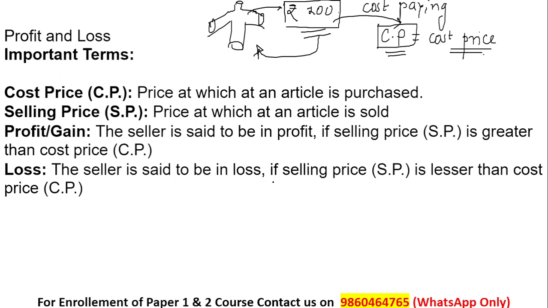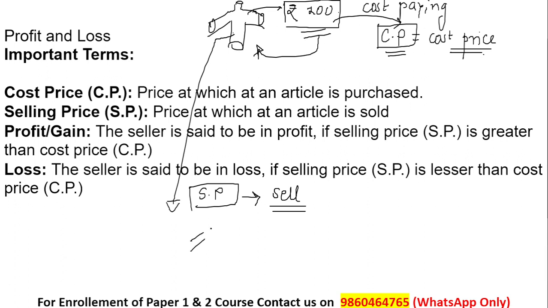Similarly, there is one more term named the selling price. The word itself suggests selling. Whatever object is there, we are actually selling it, right? So if one day, after you bought this t-shirt, you got bored of it and thought maybe this t-shirt is not looking good on me, so let's resale it, and you got one customer as well, and you sell this t-shirt to that customer at, for example, 90 rupees.